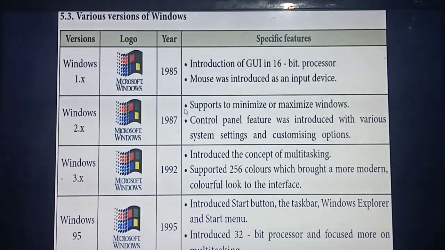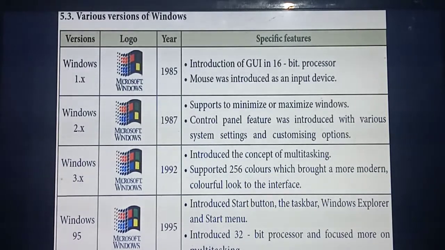Okay, then from this year onwards they have introduced the control panel. Inside the control panel you can change a lot of settings. Control panel is similar to your mobile phone settings. Inside the settings a lot of settings are there, isn't it? So if you need to change some settings, you go inside the settings and select the appropriate setting you need. In the same way, in a computer, if you need to change the settings, you go inside the control panel and you can change the system settings and whatever options you need.